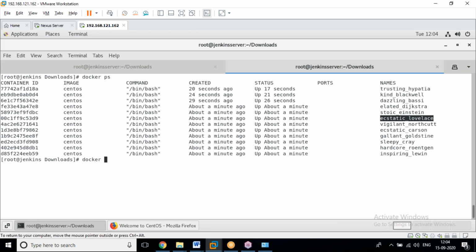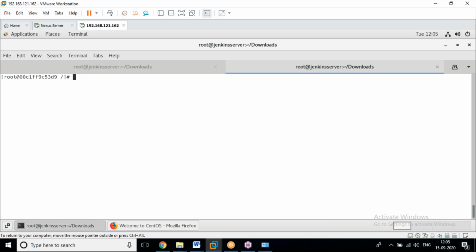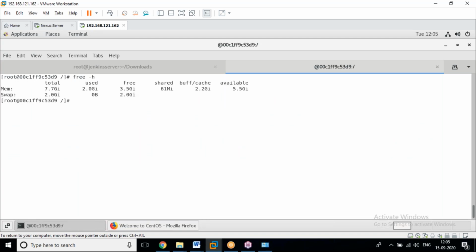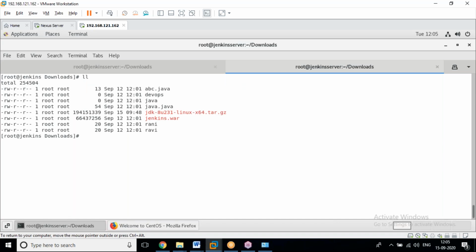Now docker attach. Now if you see free -h, it says 8 GB. We are in the container, not in the host machine.